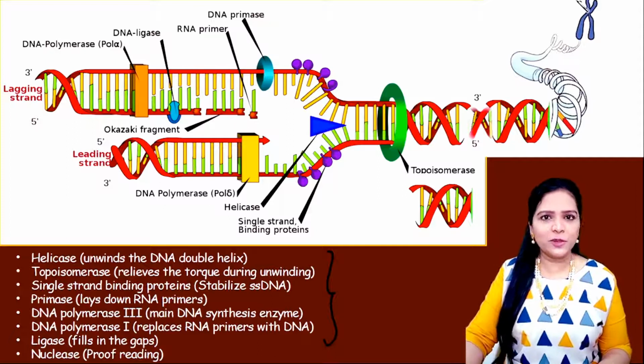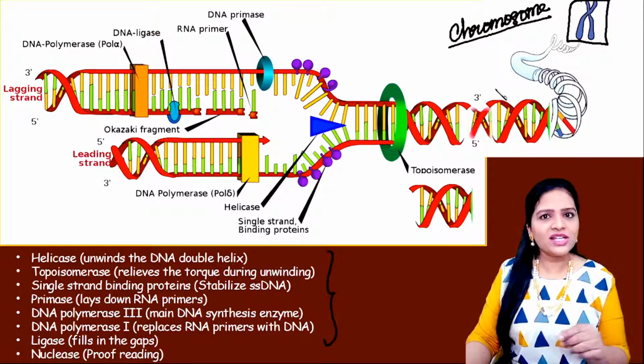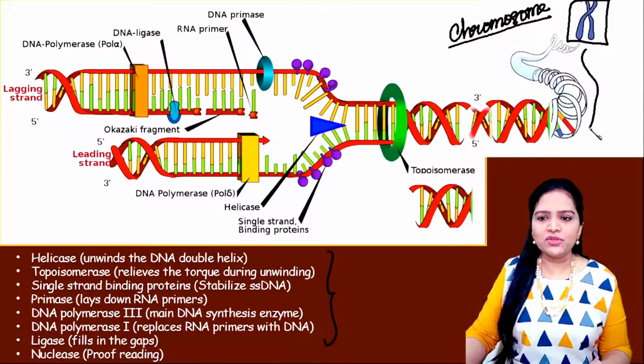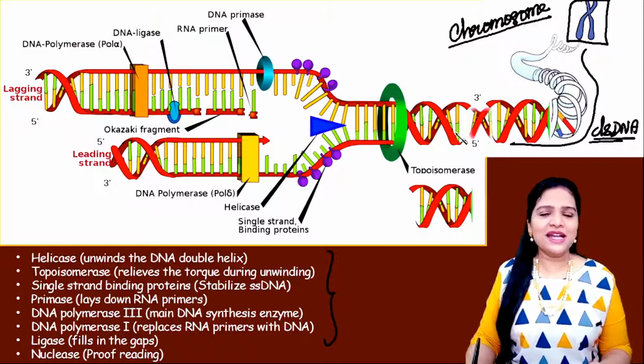Look at this picture at the rightmost corner. What is this? This is a chromosome present inside a cell. When we stretch a chromosome, we are able to see this, that is, double-stranded DNA. In this double-stranded DNA, replication is going to occur.